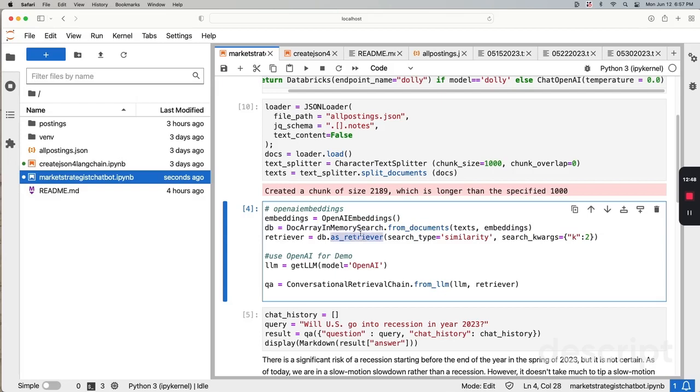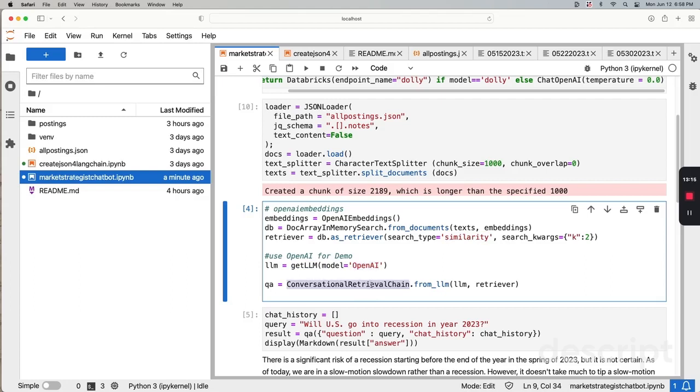Instead of using a DB, the Chroma DB, we're using the similarity search from a vector called DocArray in-memory search that's coming from LangChain for POC perspective. And you create a retriever similarity. You want the search type to be similarity from this vector database. And the LLM model in this case, for the demo purpose, we're using OpenAI.